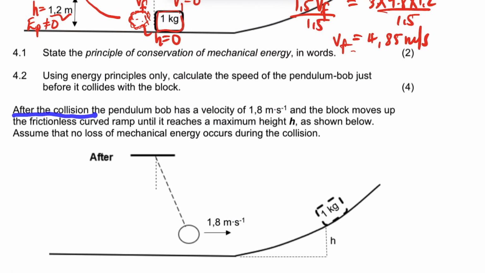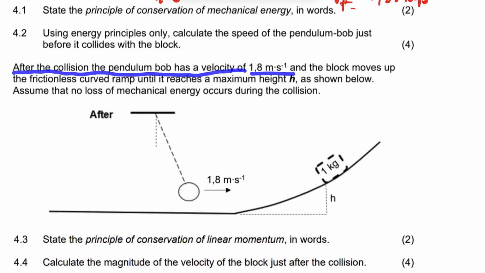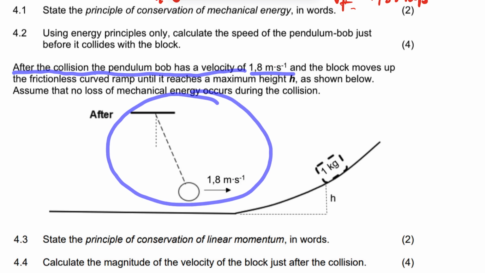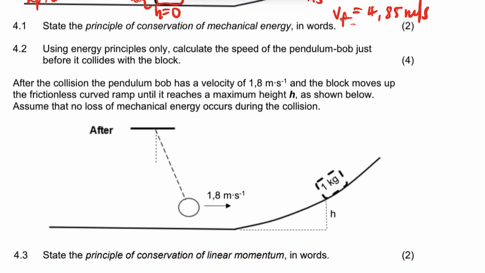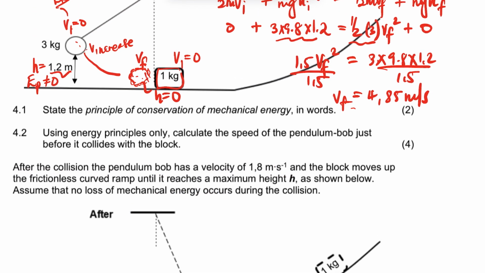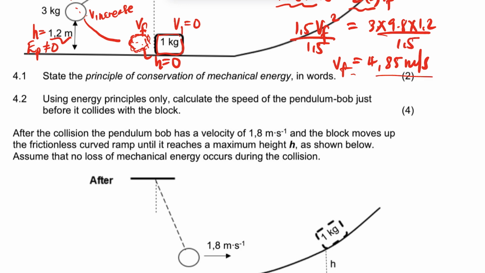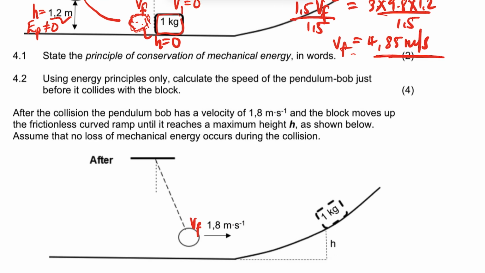After collision, the pendulum bob has a velocity of 1.8. This is the case after collision. So this is the before collision. This is the velocity before collision. So this is the V final, right? This is going to be the V initial when it comes to collision, right?